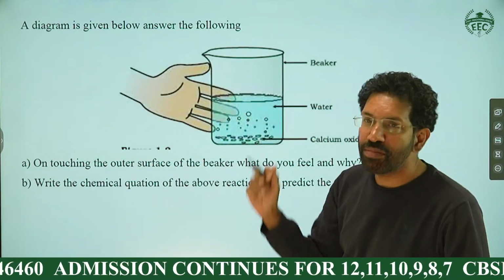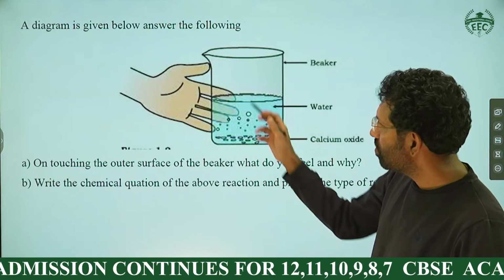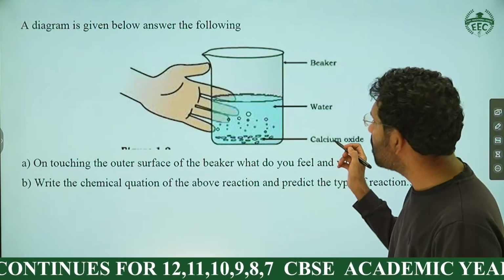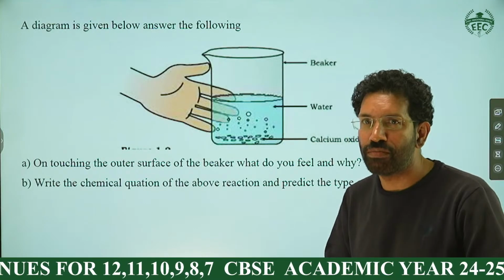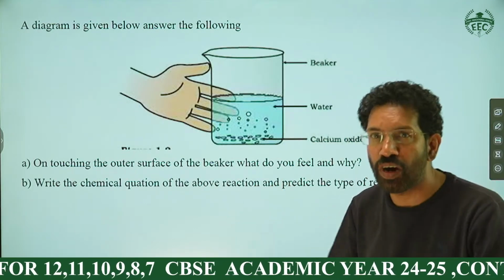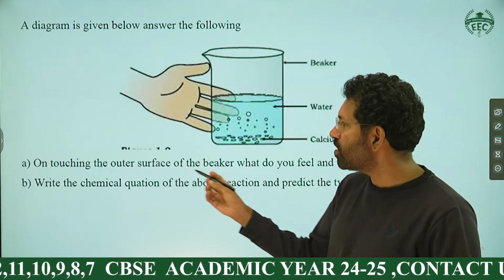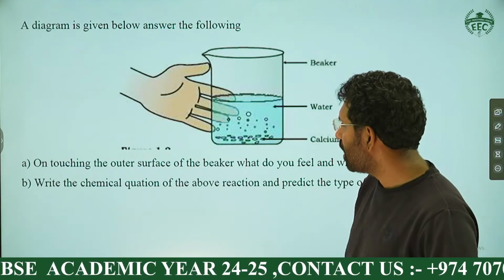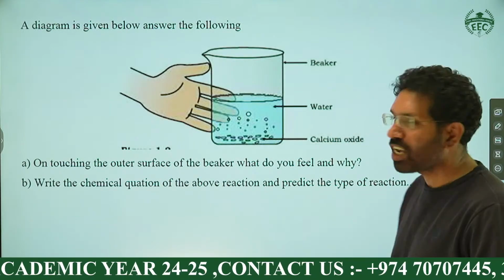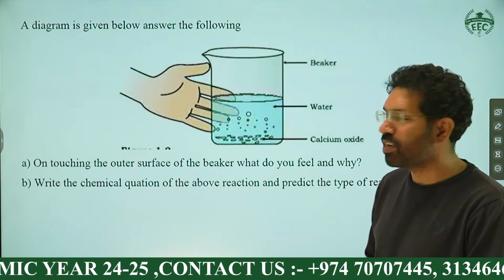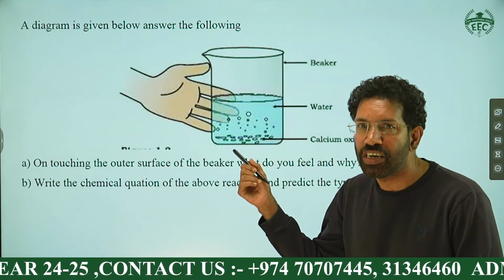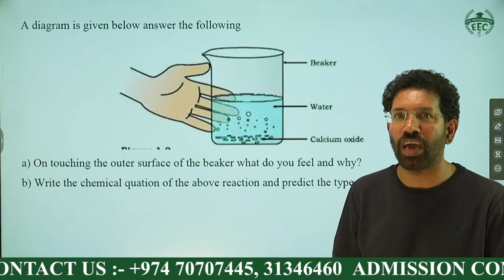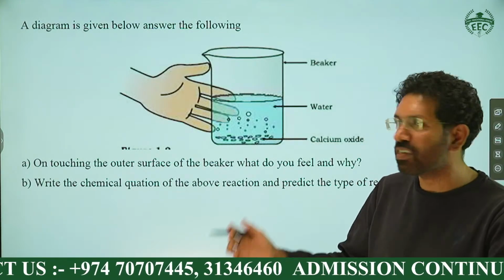A diagram is given below, answer the following. A beaker is given. In this beaker you have water and we are adding calcium oxide, so calcium oxide dissolves in water. On touching the outer surface of the beaker, what will you feel and why? And second, write the chemical equation of the above reaction and predict the type of reaction. This is an easy one. See students, these diagram based questions come in the board exam. So we are discussing it now.